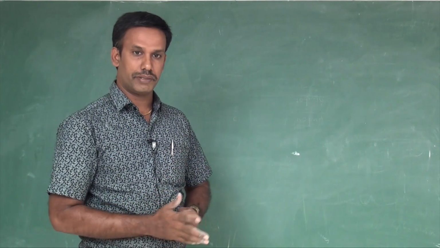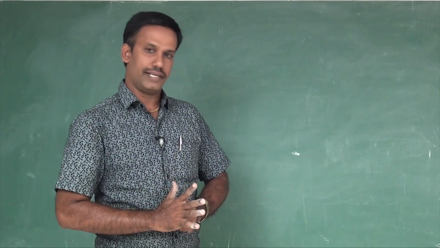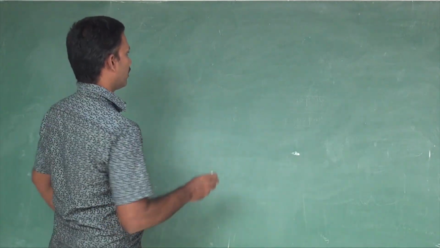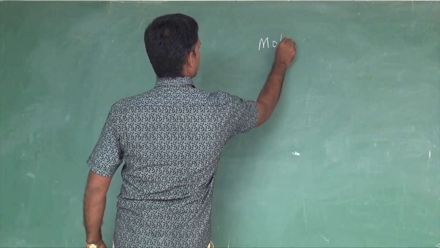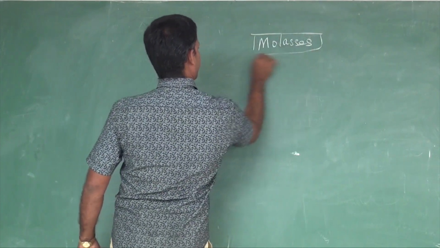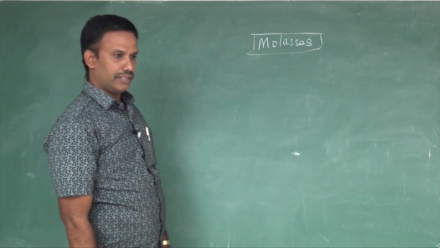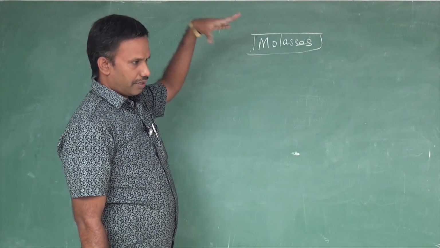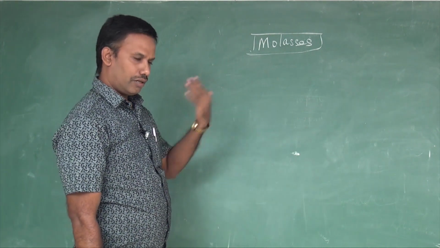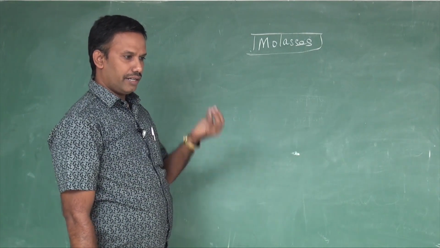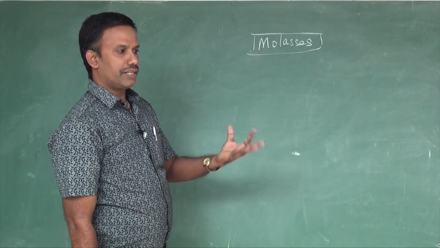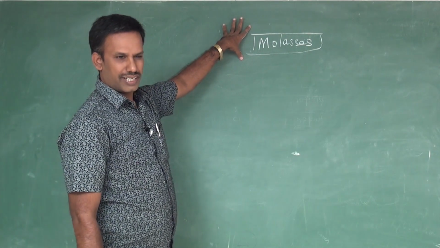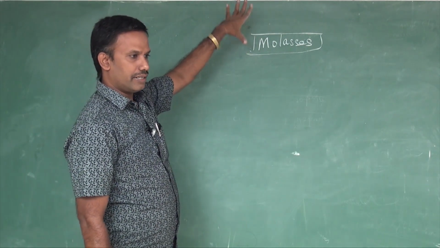So it is a very important class of compound in the alcoholic group, ethyl alcohol, that we need to study in detail. Today, in our class, we are going to see only the preparation. The physical property, chemical property, uses and all, you may see in the next classes. How it is prepared from molasses. First of all, what is called molasses? Molasses is the mother liquor left over after the crystallization of sugar in a sugarcane industry. There they are extracting sugar from sugarcane, and finally the leftover liquor, from which the sucrose cannot be separated, is called molasses.